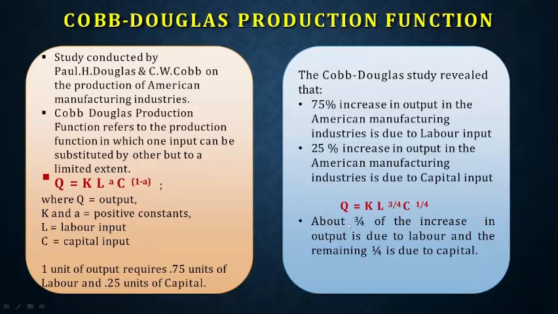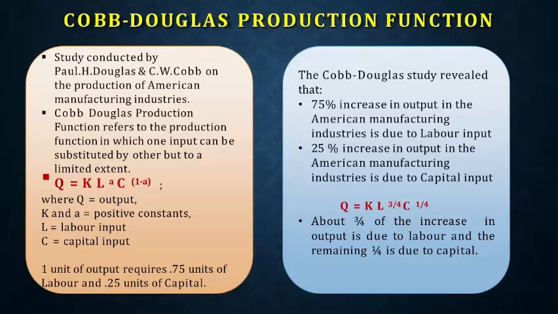And here, in the American context, the study reveals that Q is equal to K, which is constant, times L, labor, to the power 3 by 4. Why? Because 75 percent is on labor, and 1 by 4 is on capital. But in the present scenario, the equation will be Q is equal to K L to the power 1 by 4 and C to the power 3 by 4. The manufacturing industry is always focusing on capital, because they are focusing on machinery where far fewer people are required. You ask any manufacturer, they will always be looking for fewer laborers.